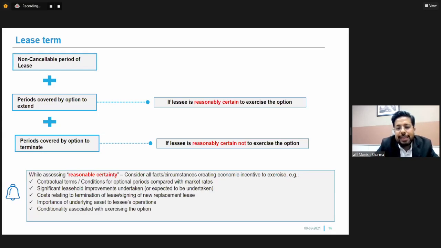Importance of the underlying asset to the lessee's operations. Suppose the particular asset is very critical to the operations of the company. In that case, it can be said that it is reasonably certain that the lessee will extend that lease for a particular period of time. And any conditions associated with the lease agreement which need to be exercised by the lessee. So when all of these conditions are considered, we will determine the lease term for which the lessee and the lessor have entered into a lease agreement.